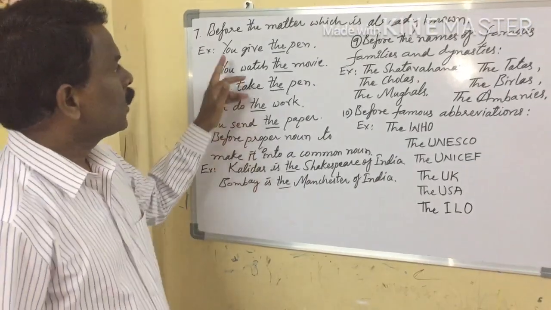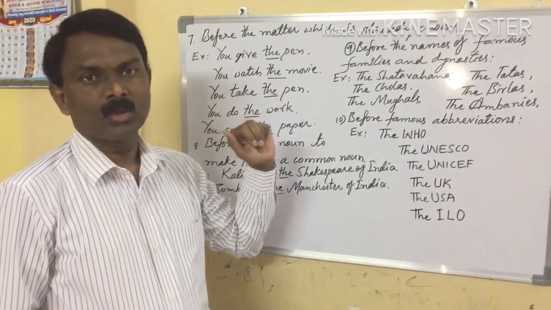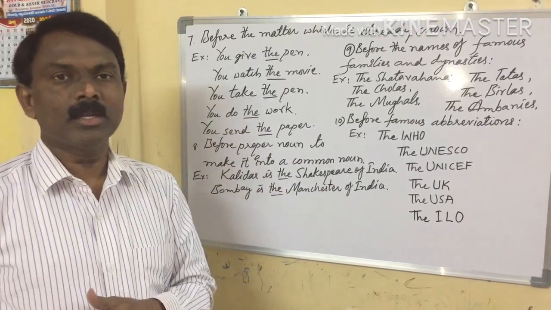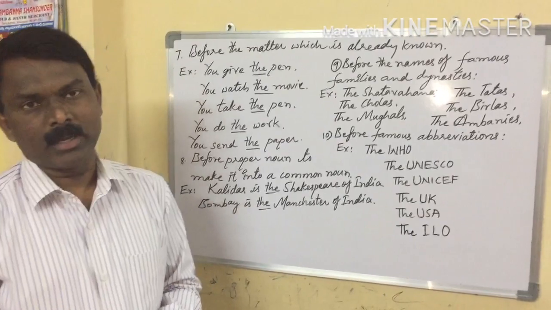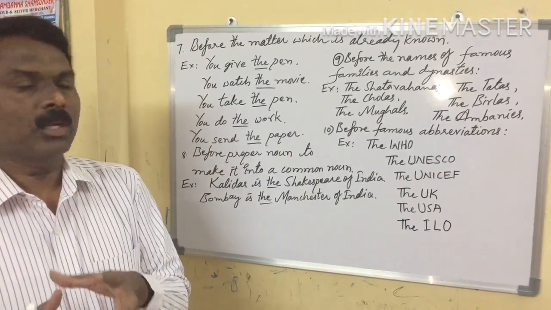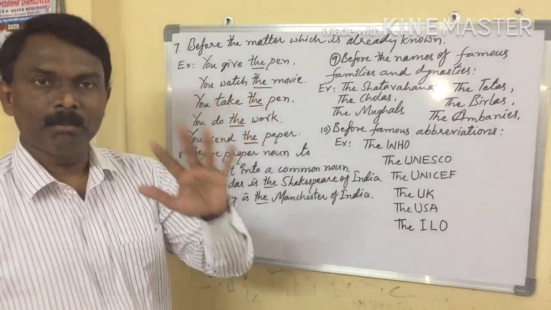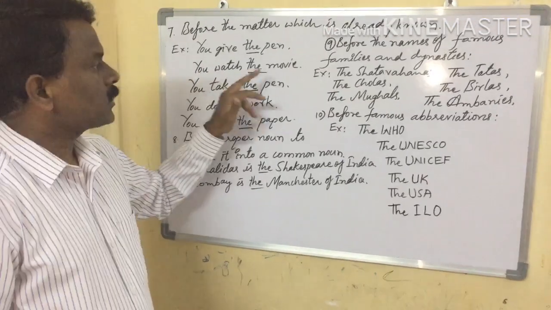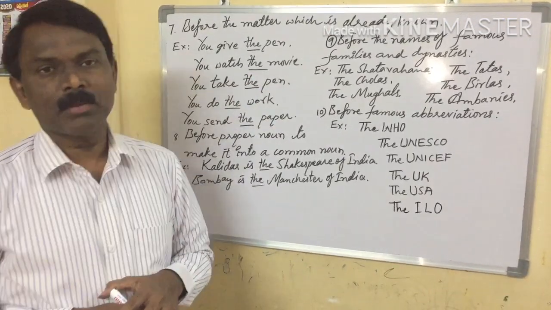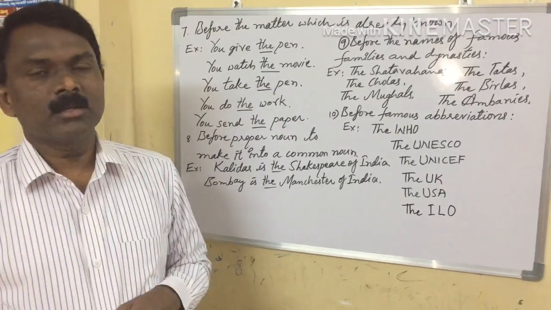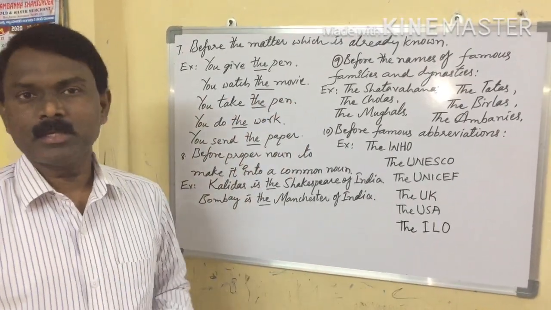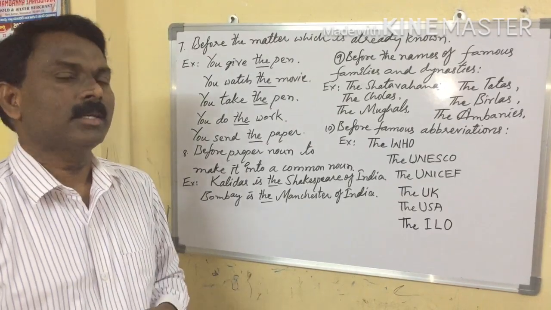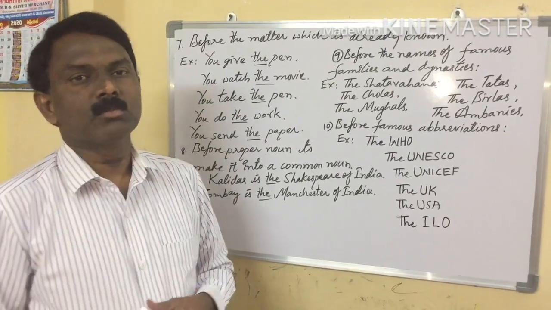Okay, let us see. You give the pen. Which pen? Previously you might have discussed that pen. So that's why then only we can use you give the pen. You watch the movie. For example, when we discussed Bahubali for 5 to 10 minutes, then I can say you watch the movie.